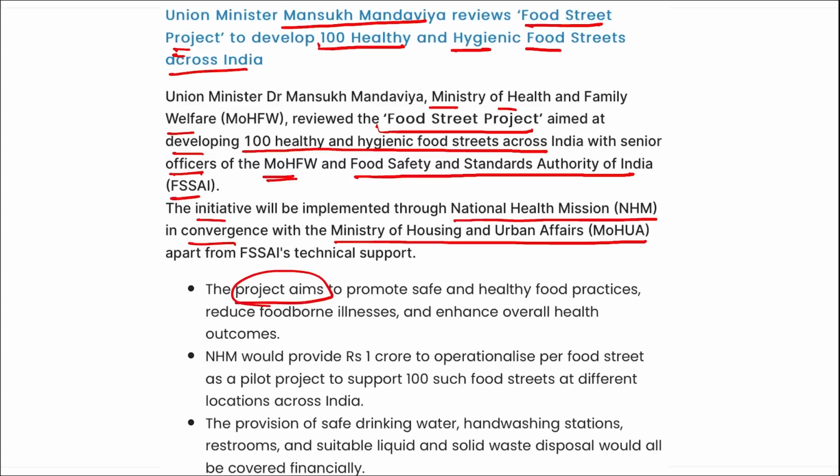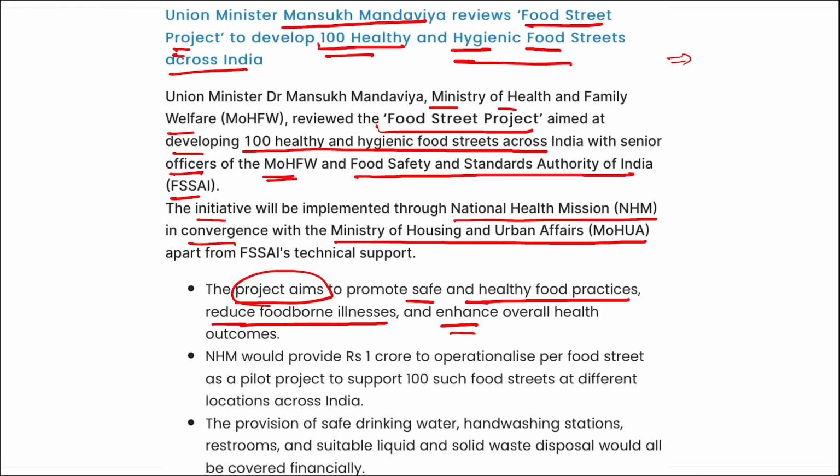Also, the project aims to promote safe and healthy food practices that will reduce foodborne illness and also enhance the overall outcomes. So coming back, remember, Dr. Mansukh Mandviya reviews the food street project to develop 100 healthy and hygienic food streets across India.